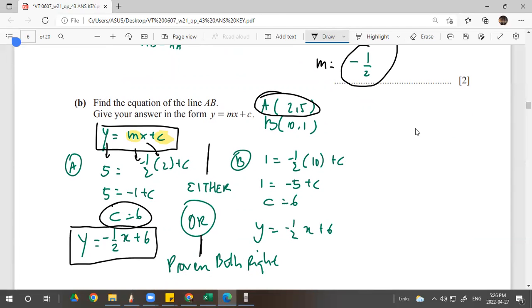Or you can choose B. How about B? It will prove the same, right? There you go. This is the same also. I just put the xB and yB on the right side. You choose one.